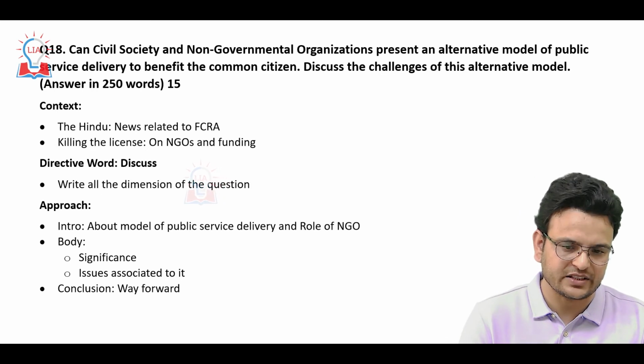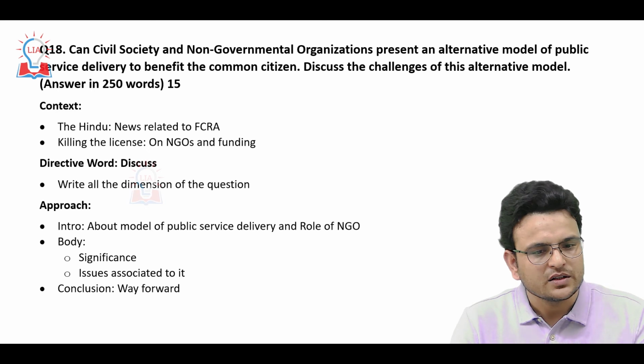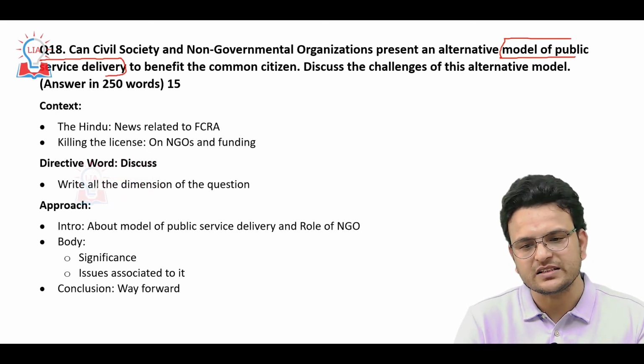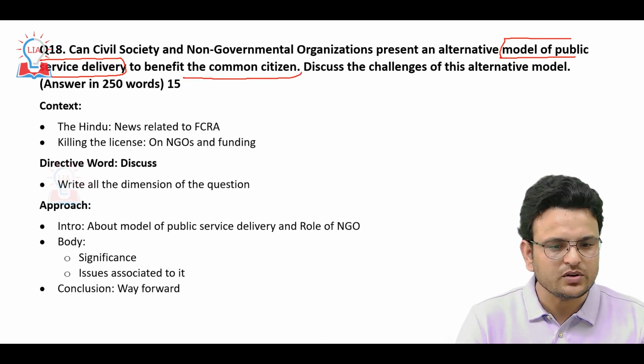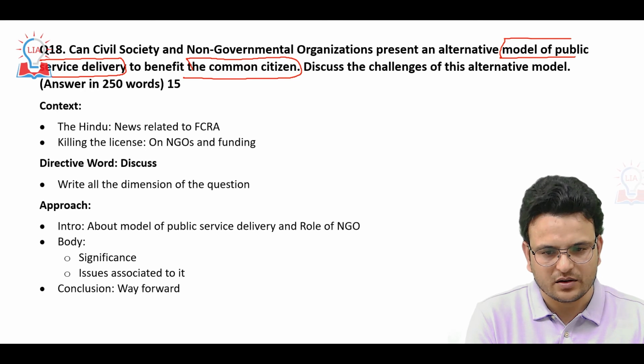Come to question number 18. Can civil society and NGOs present an alternative model to public service delivery to benefit the common citizen? Discuss the challenges of this alternative model.